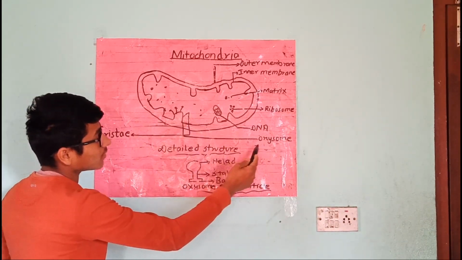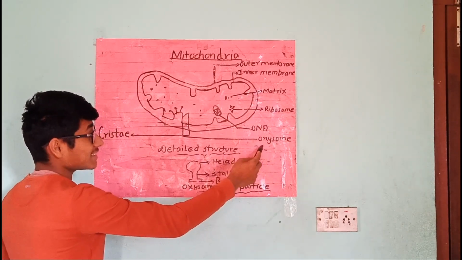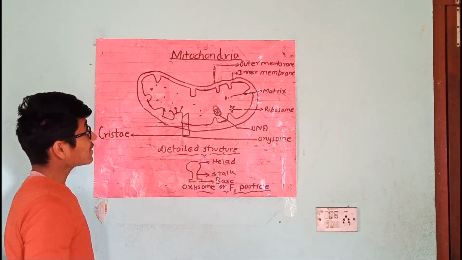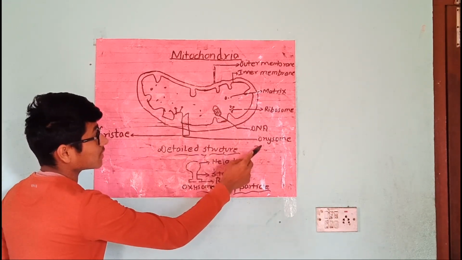The cristae contain several oxysomes. Oxysomes are tennis racket-like structures which are attached to the surface of the cristae. Look here, these are oxysomes.